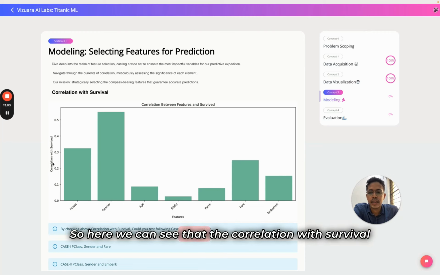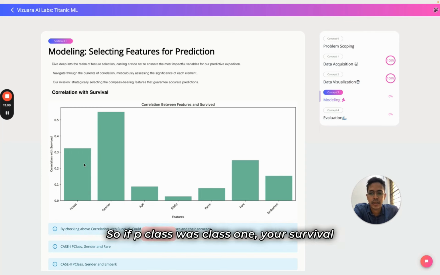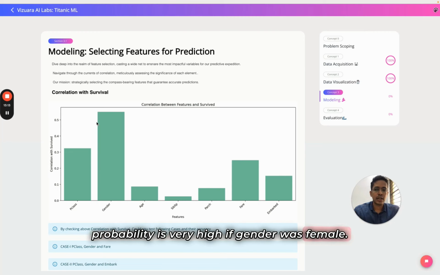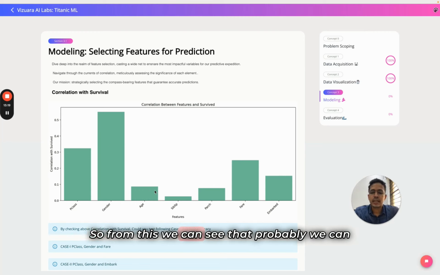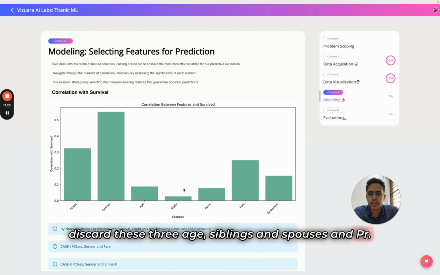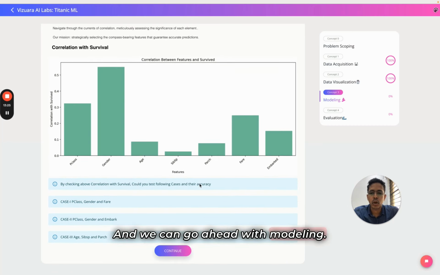Here we can see that the correlation with survival for P class, gender, fare and embarked are very high. If P class was class 1, your survival probability is very high. If gender was female, gender you can see is by far the highest correlating variable. From this we can see that probably we can discard these 3: age, siblings and spouses and PRs, and we can go ahead with modeling.